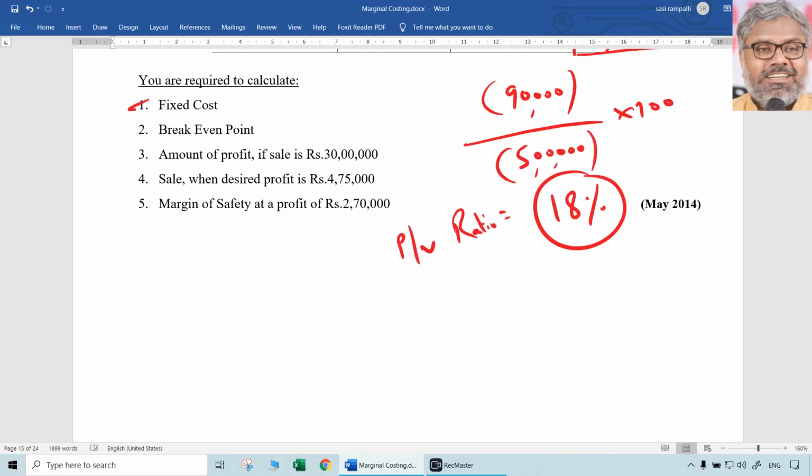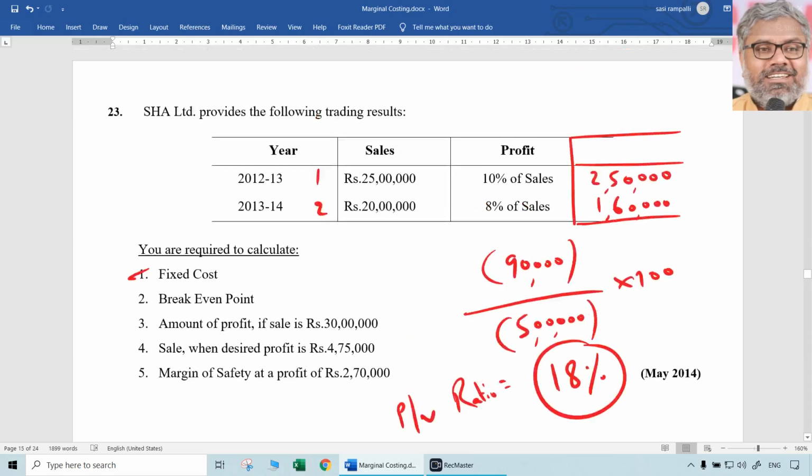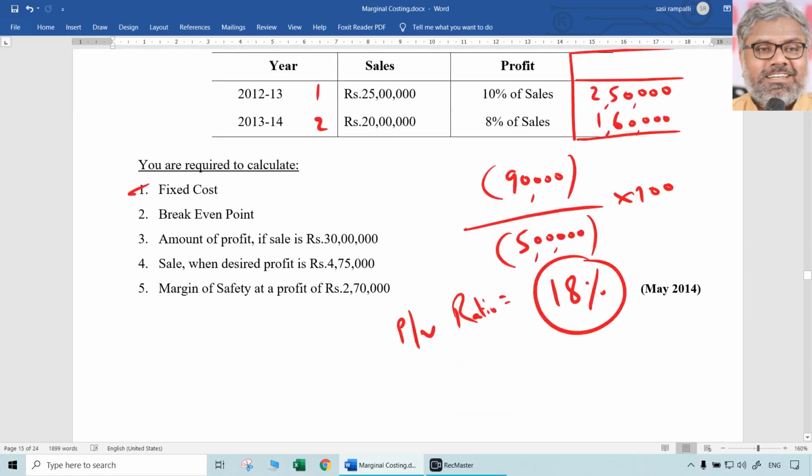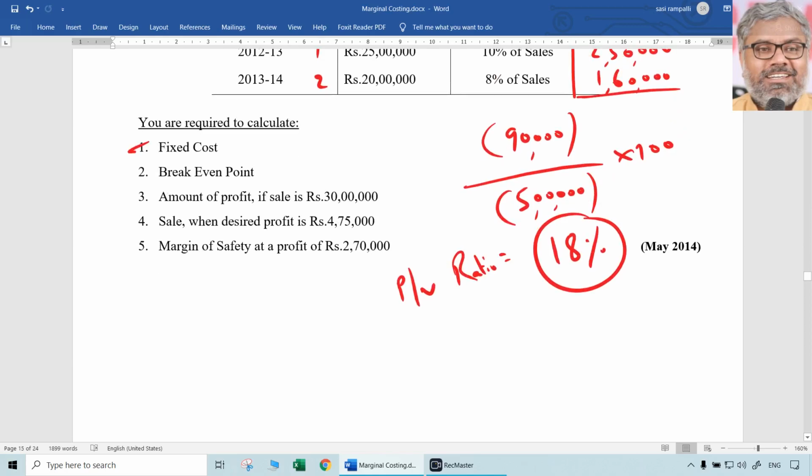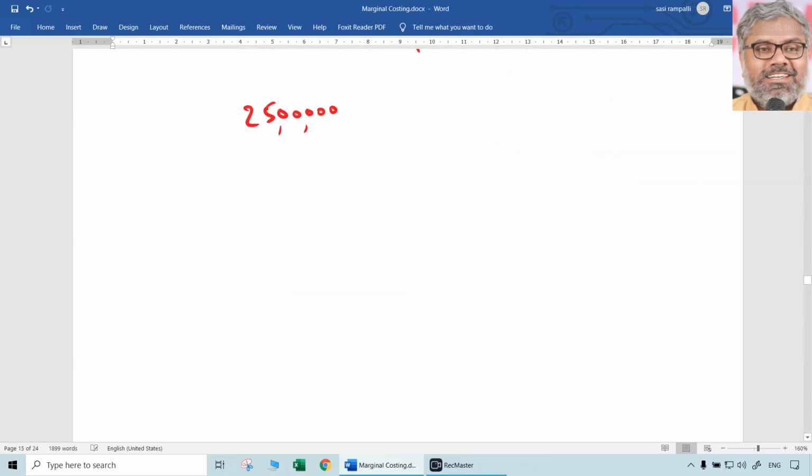First point is fixed cost. Okay, we can substitute in any year's data so that we can get fixed cost. Anything actually, 12-13, 13-14, doesn't matter. Let us take 12-13 data. 25 lakhs is the sales, right? So when you say 25 lakhs is the sales, sales into PV ratio is what? You should remember everything.